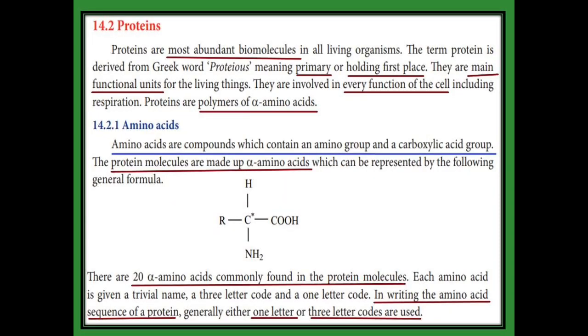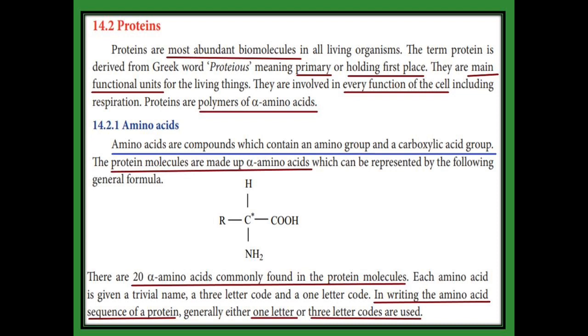Protein is the main functional unit of all living systems, and proteins are involved in each and every function of the cell, including respiration. It is also the most abundant biomolecule in all living organisms. The word protein is derived from the Greek word proteus. What is the meaning of proteus? It means primary, or it holds the first place. Protein is the only biomolecule that holds the first place, so the name protein was given.